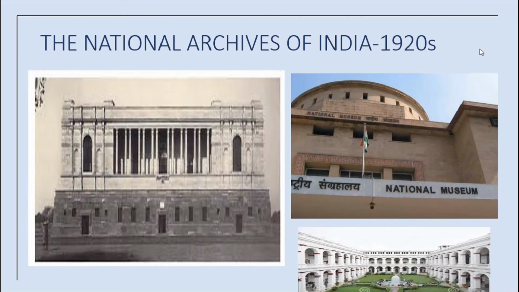When New Delhi was built, the National Museum and the National Archives were both located close to the Viceregal Palace. This location reflects the importance these institutions had in the British imagination.